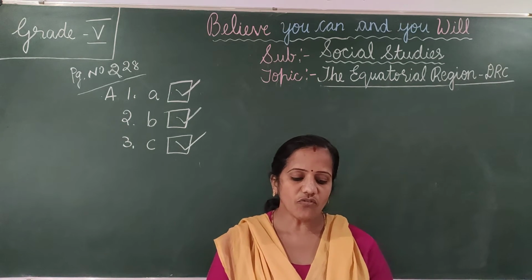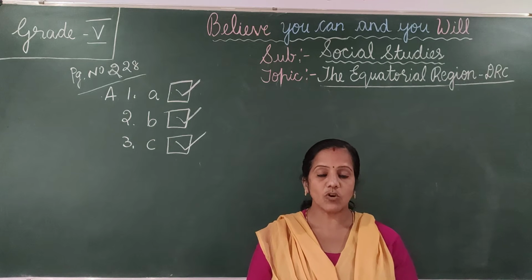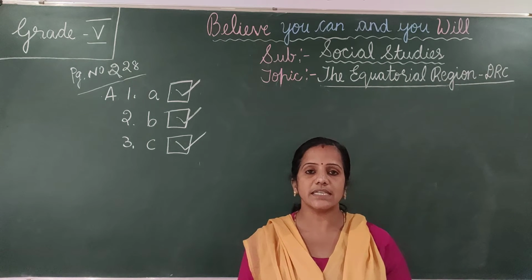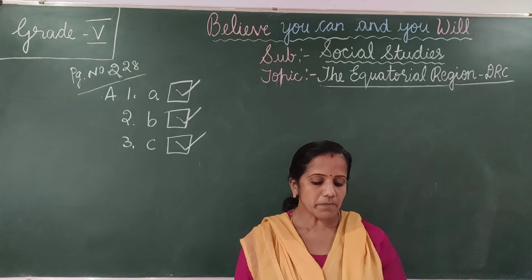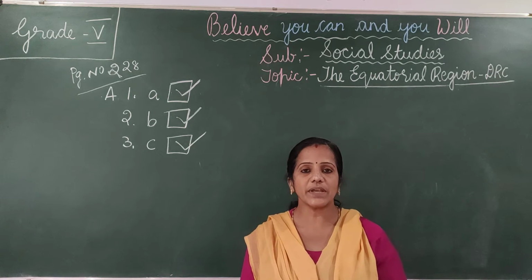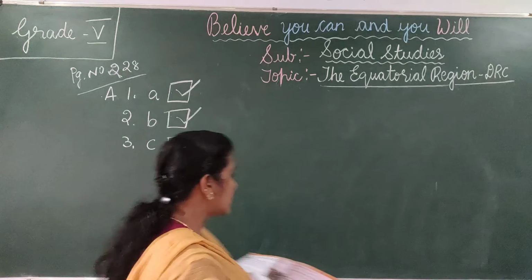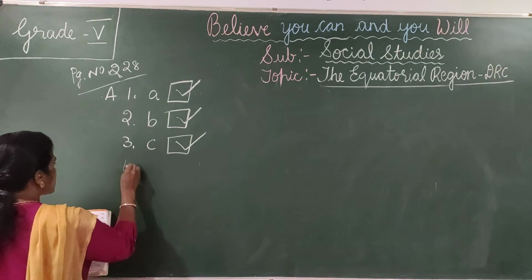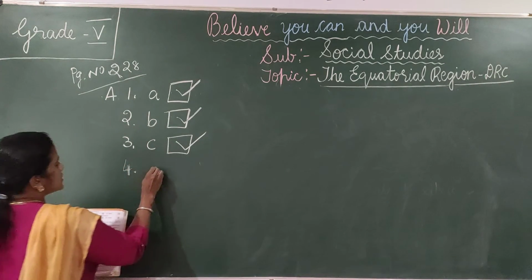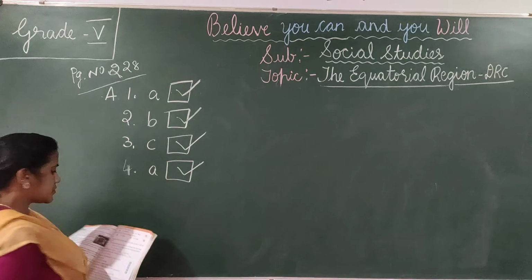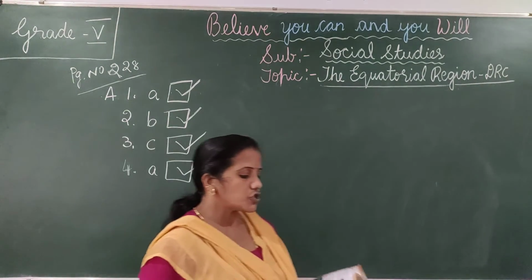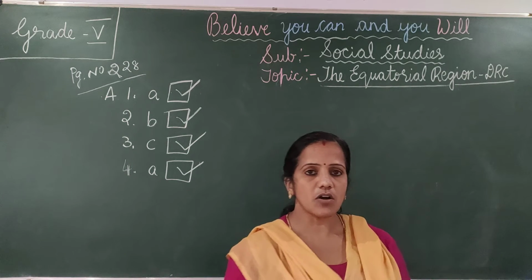Fourth one, of which European country was DRC a colony? So DRC was a colony of which European country? Belgium, England, Spain. Belgium, is it? The fourth answer is option A, Belgium. Tick option A, okay. So of which European country was DRC a colony?